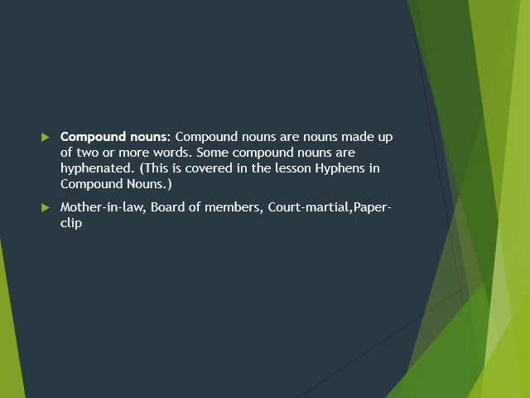Board of members. Member is one noun and board is a different noun, but here we amalgamate them. The next one is court martial. Court is one word and martial is another word, but we make an amalgam of these two. Paper clip. Paper is one word and clip is another word.